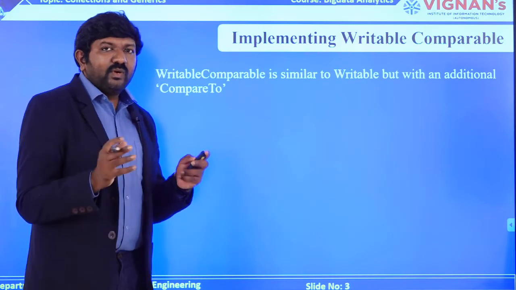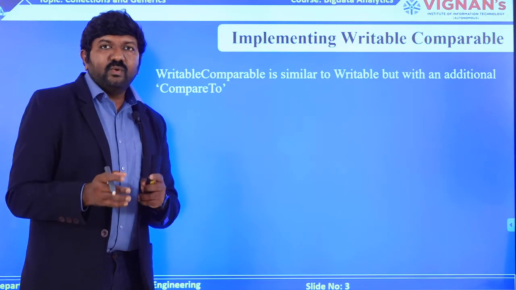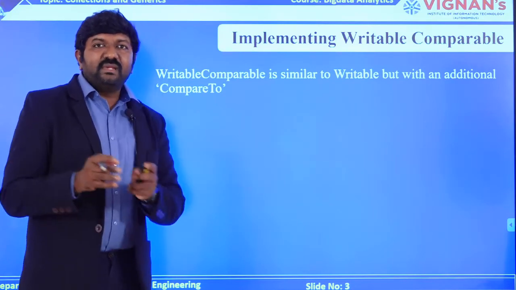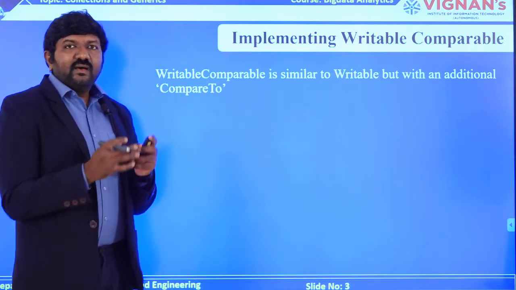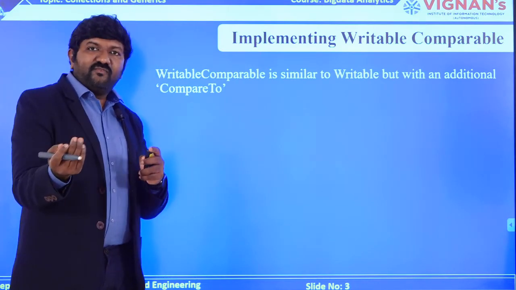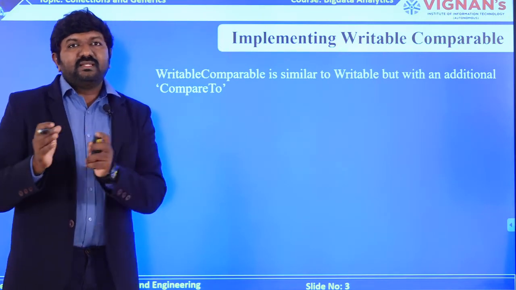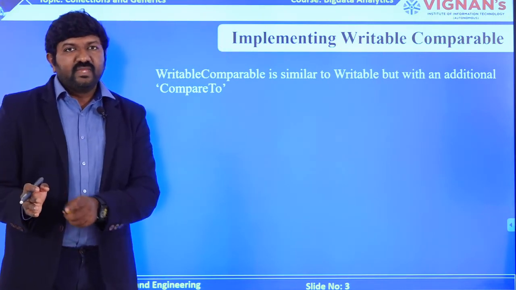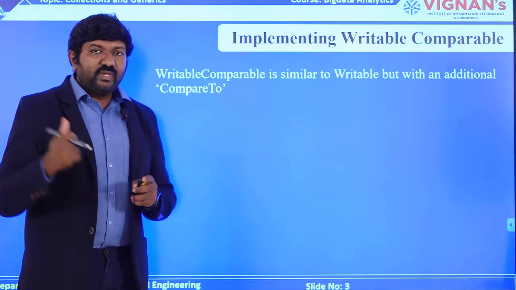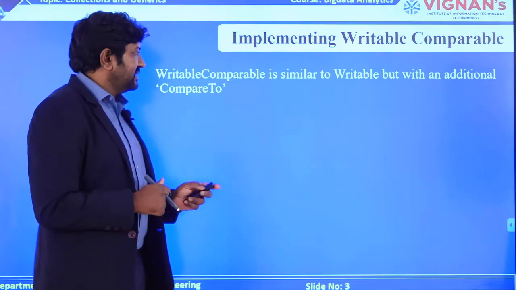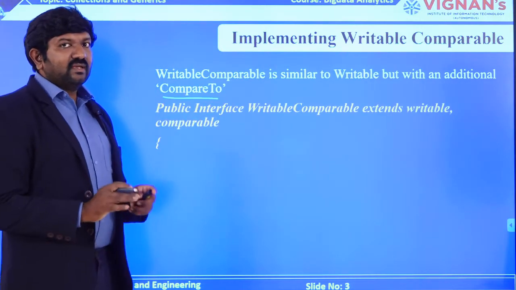Now let us see, when you compare two integers, you will tell whether one number is equal to the other, less than the other, or greater than the other. In other terms, you can also tell that one number is a negative integer, one number is equal to the same, and the other number is a positive integer. Likewise, we have implemented WritableComparable also, as we have seen different wrapper classes existing earlier. This will be implemented with something called the compareTo function.